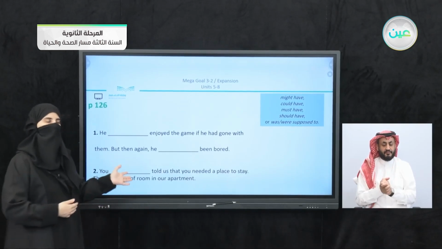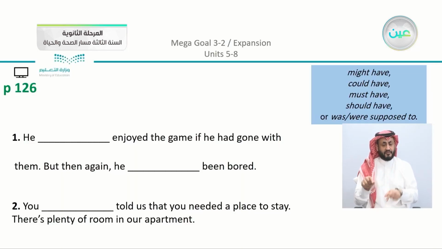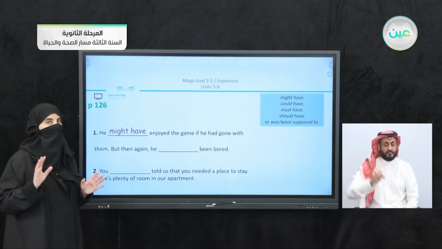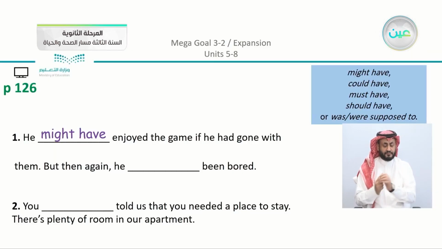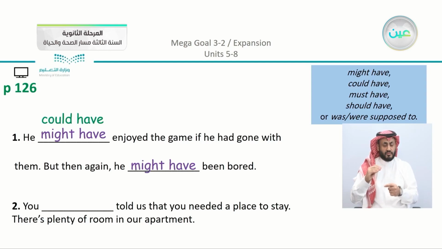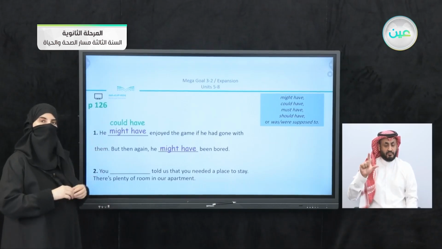So going back to our example in the book, yes, he might have. So this is a possibility. He might have enjoyed the game if he had gone with them, but then again, he, yes, might have been bored. Now you can see that here we have another option that can be given.